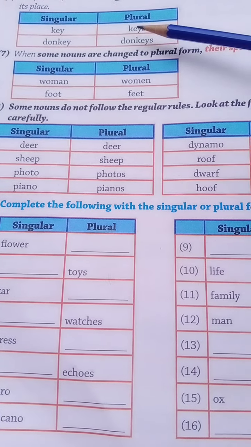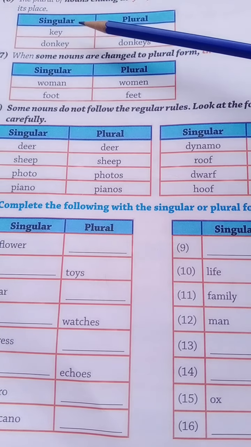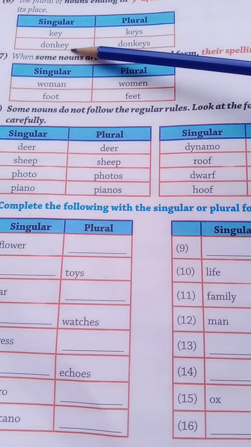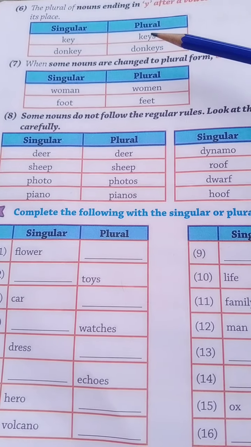It will be keys. Key, keys. Donkey, donkeys. And see the next one.